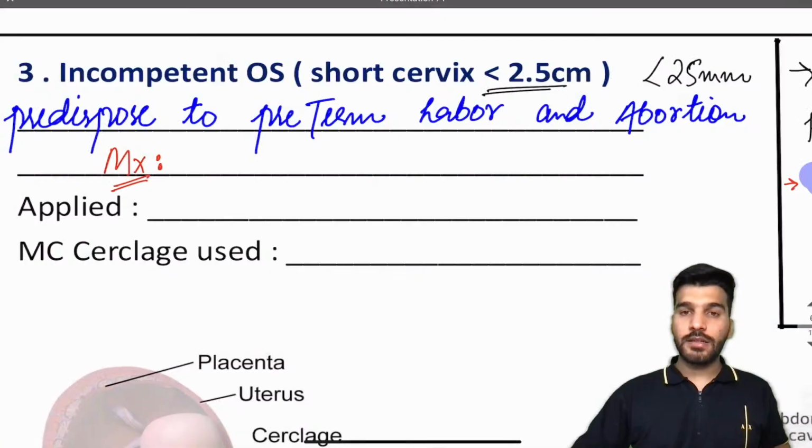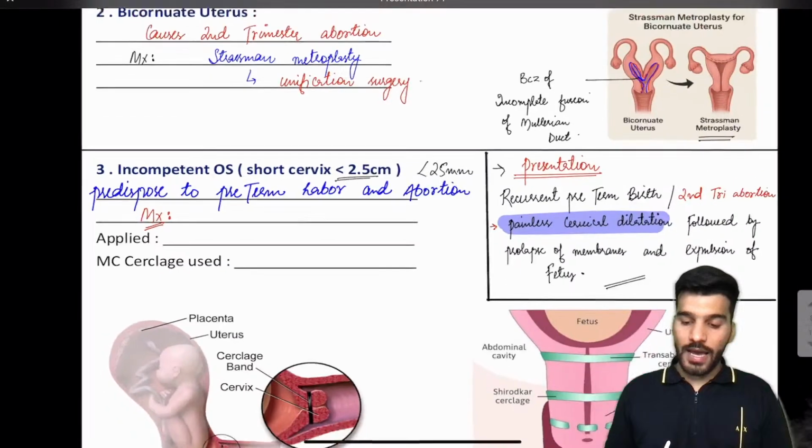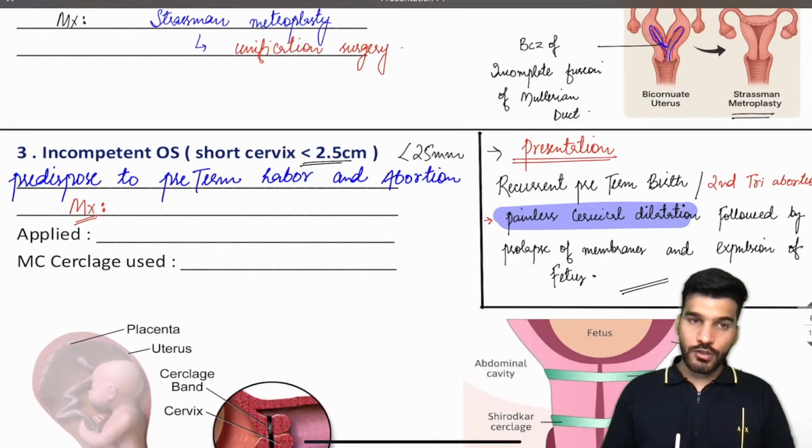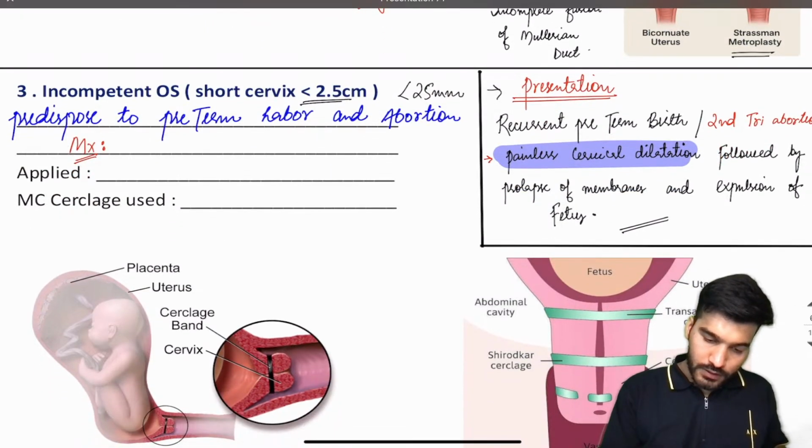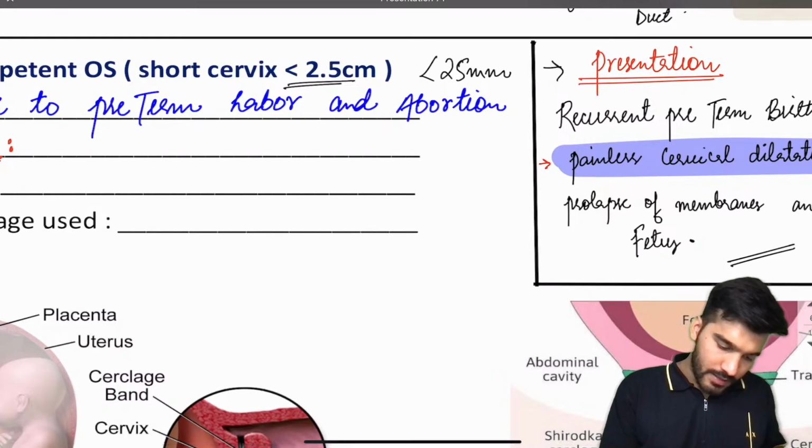The cerclage that you will put is called McDonald's cerclage. Write it down. The management of the incompetent cervix is cerclage.